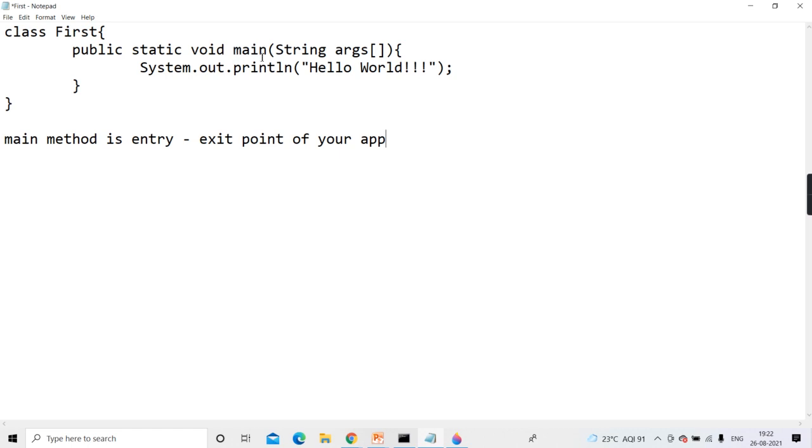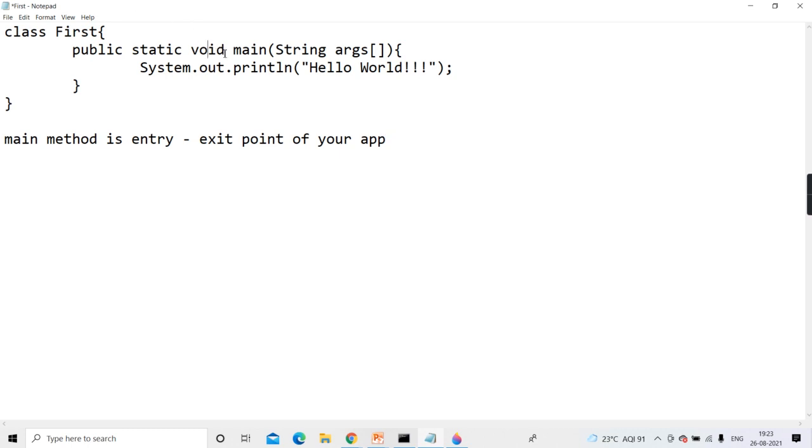Please remember, it is not a reserved name at all, but it is a compulsory function from where the application will start and complete. So at this moment, just remember main is the entry point. Your application starts executing from main.